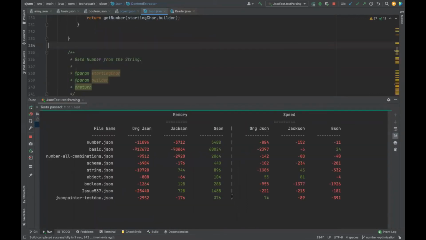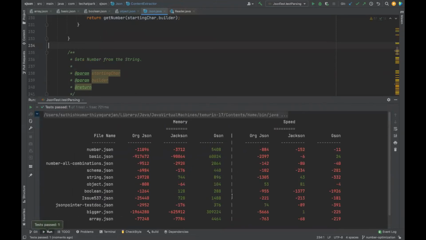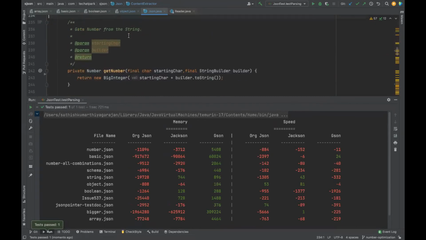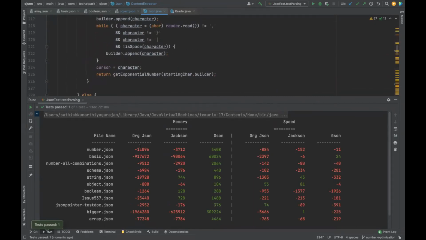Now we have everything set. Now I'm going to improve this memory. We'll look at some really good aspects. This arg JSON is not just outperforming us, it is outperforming everybody by a large margin, right? By looking at this number, the way this test case is running is showing the difference, but it is not showing the actual memory that these guys are taking. Now let us look at the actual memory that these guys are taking, okay?